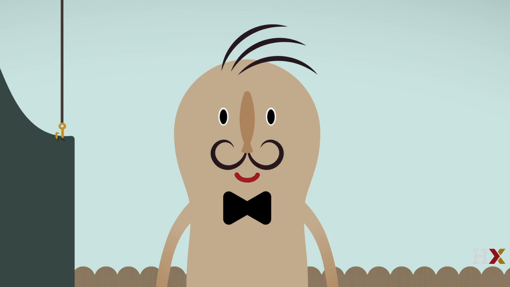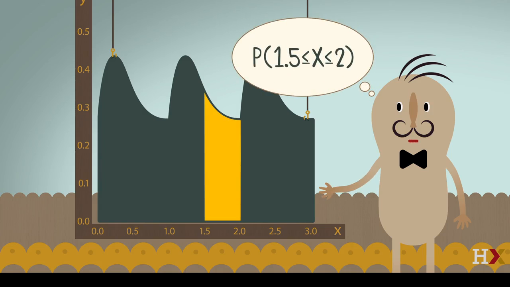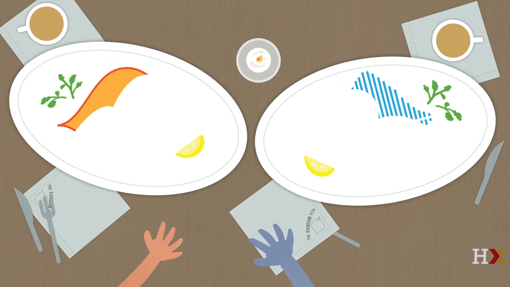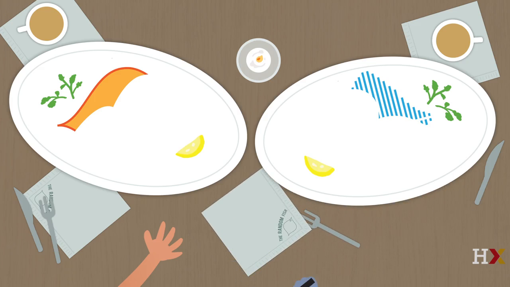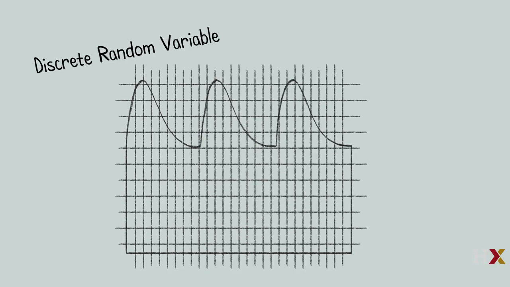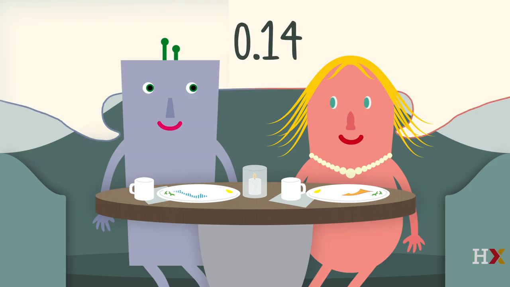Well done, everyone. Now what's the probability that Randy is between 1.5 and 2? We need the area under the curve from 1.5 to 2. We can't invoke symmetry here, so finding this area requires calculus. As an approximation, though, how about making a grid in the tank and using a discrete random variable? Good idea. That's like how we can approximate the area of a region by adding up the areas of lots of narrow rectangles. Point 14.